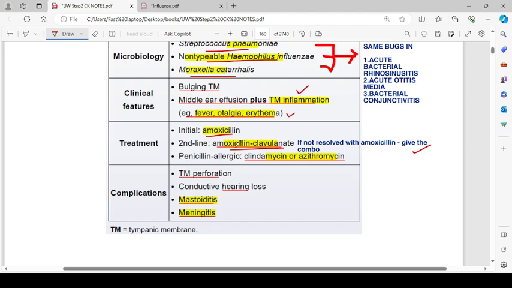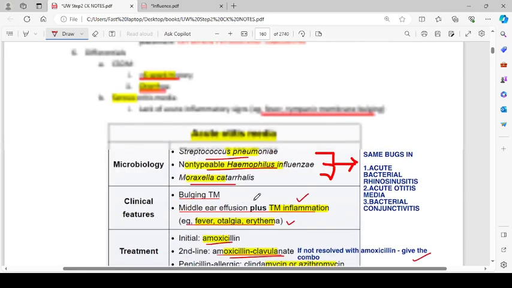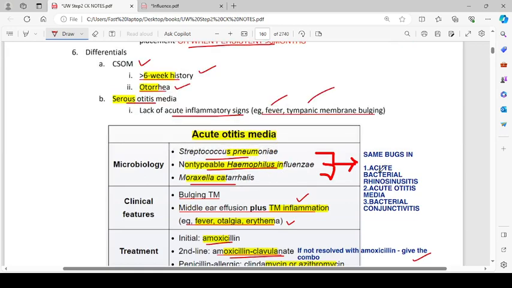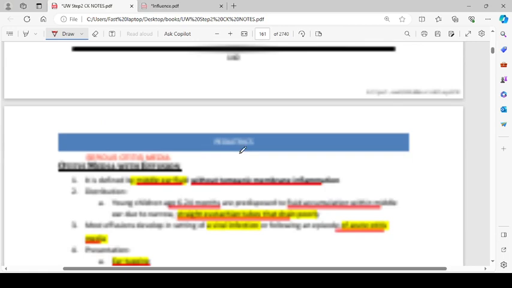Then penicillin allergy: if the patient has a penicillin allergy, we can give clindamycin or azithromycin. Complications are tympanic membrane perforation, conductive hearing loss, mastoiditis, and meningitis. These same bugs like Strep pneumo, Haemophilus influenzae, and Moraxella catarrhalis can be seen in acute bacterial rhinosinusitis, acute otitis media, and bacterial conjunctivitis.